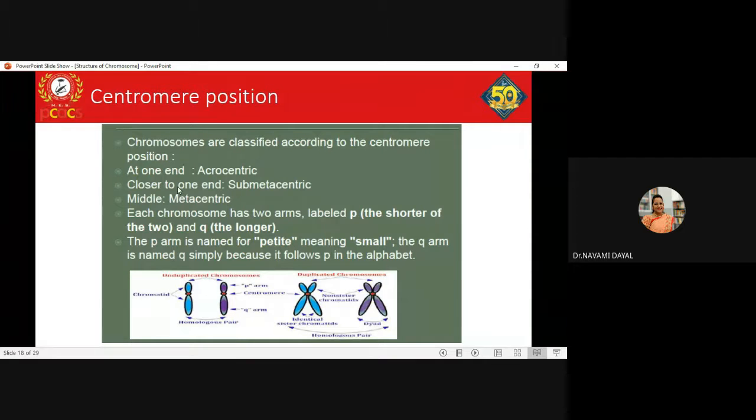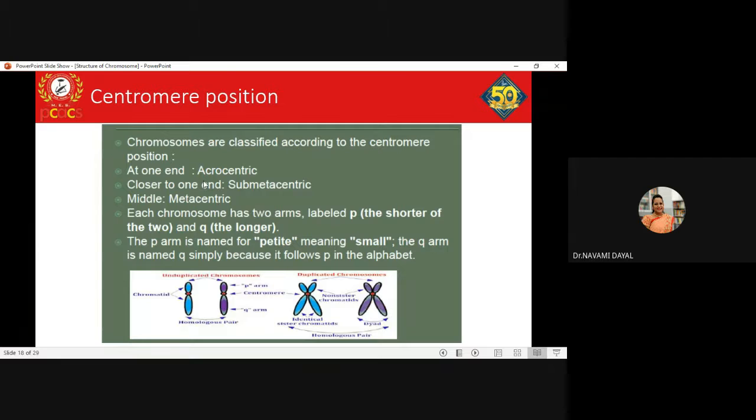If it is completely towards the terminal end, that is, completely towards the end, it is telocentric. If it is close to one end, meaning not in the middle, and somewhere towards the end but not exactly at the end, somewhere near about the middle but not in the middle, it is called submetacentric. If it is in the middle, it is metacentric.